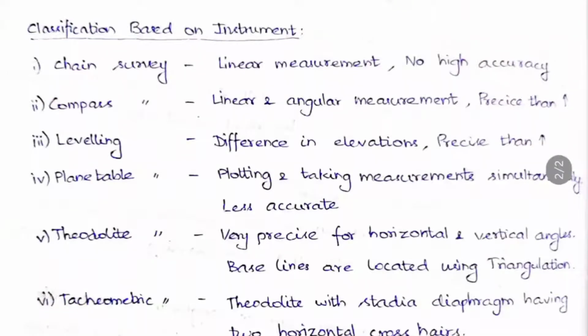And the plane table survey, this is plotting and taking measurements simultaneously. So we'll be taking a plane table and fixing a paper, and you can plot the points from the ground, or you can plot the point in the paper from the ground. So this is actually very less accurate.